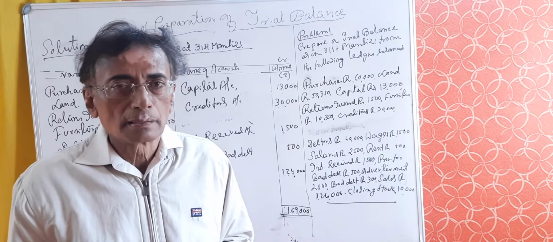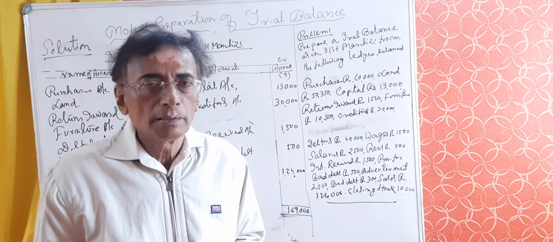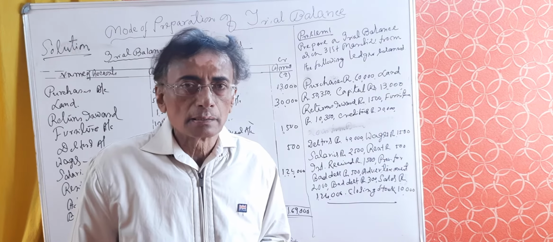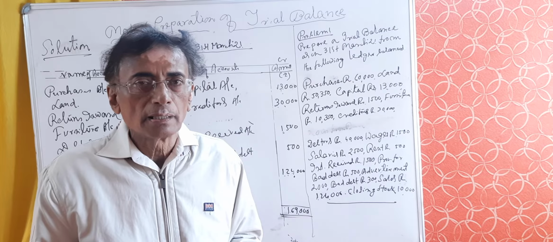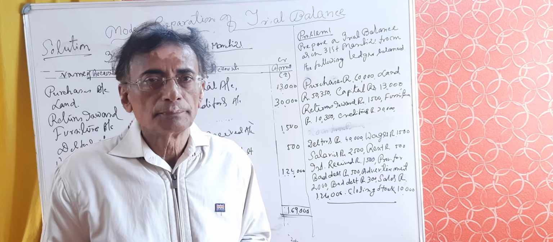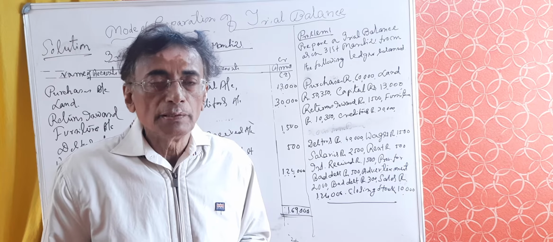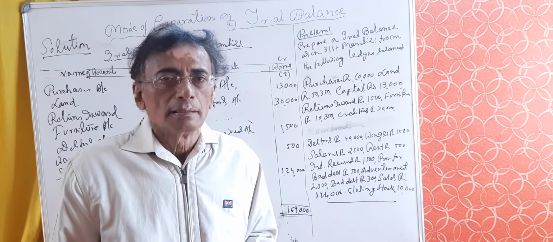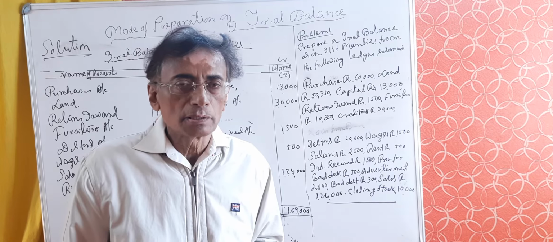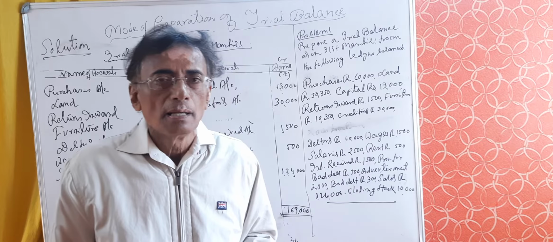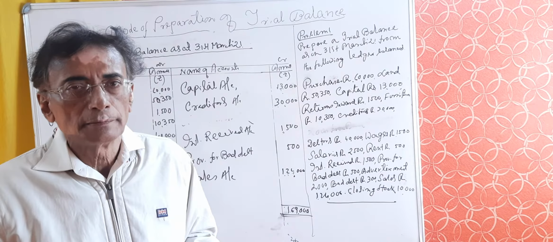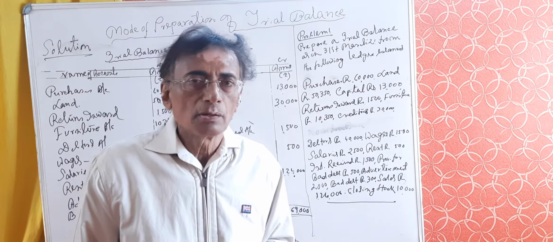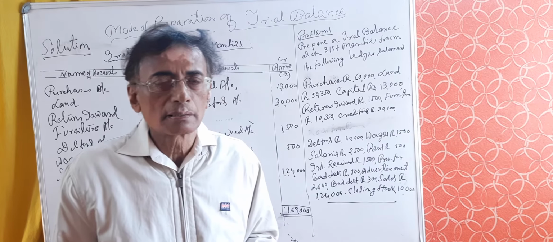What is trial balance? Trial balance is simply a statement containing ledger balances obtained from general ledger and cash book, prepared with a view to ascertain the arithmetical accuracy of the books of accounts as maintained by the bookkeeper. Trial balance is not part and parcel of the accounting system.